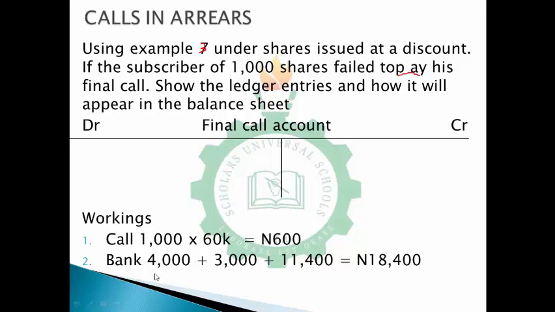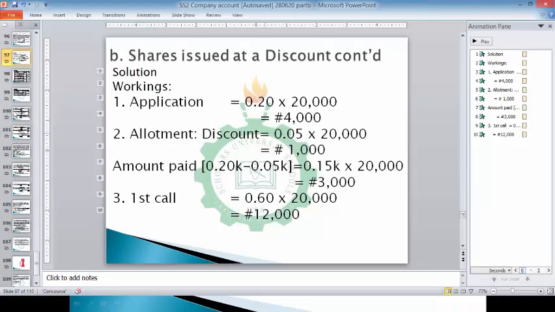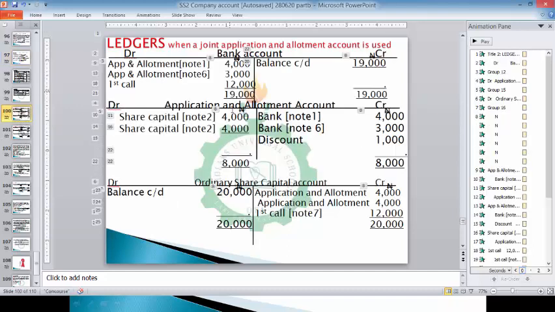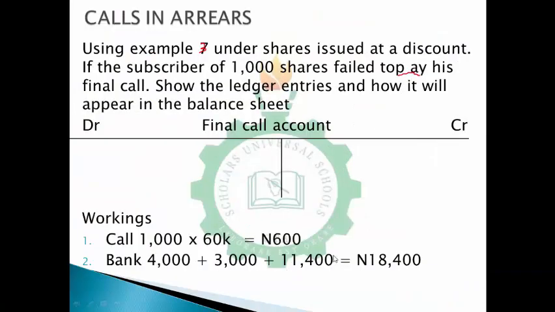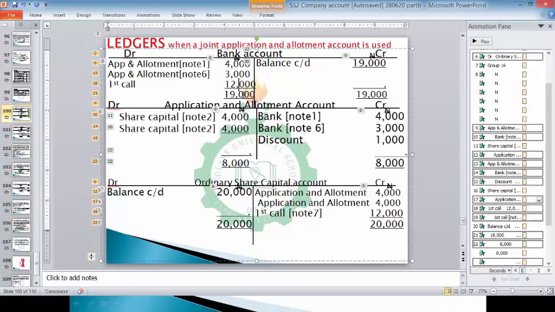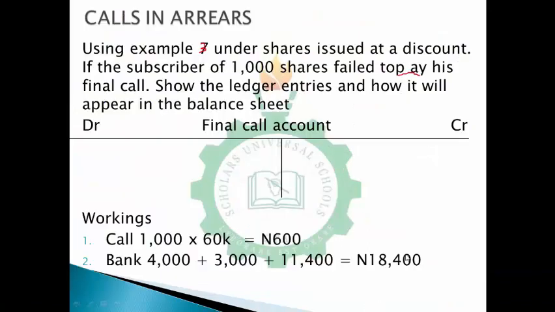So the amounts we'll be receiving in the bank account will now be 4,000 plus 3,000 plus 11,400 instead of 12,000. It's going to be 18,400 instead of the amount that we had there, which was 19,000 before. So we'll be having 11,400 here.